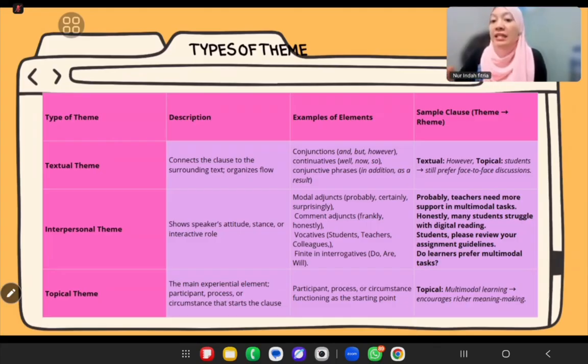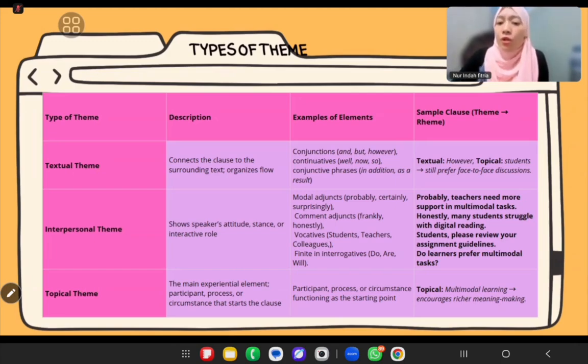Okay, let's take the examples. In this sample clause column, "Probably teachers need more support in multimodal tasks." Probably is the interpersonal theme, the speaker's judgment. Teachers is the topical theme. "Honestly, many students struggle with digital reading." Honestly shows attitude. Again, interpersonal theme. "Students, please review your assignment guidelines." Here, students is a vocative. So it functions as interpersonal theme.